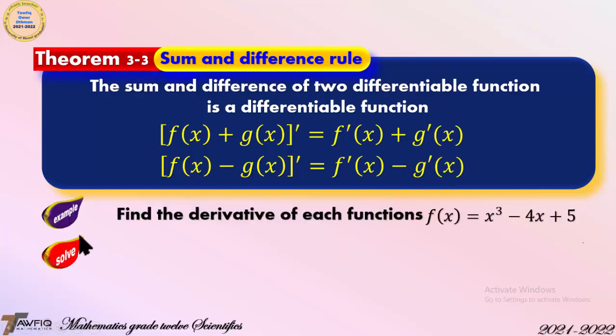Example: find the derivative of each function. f(x) is equal to x cubed minus 4x plus 5. As you know, the function f(x) is the sum and difference of three functions. To find the derivative of it, take the derivative of each function along. That means the derivative of